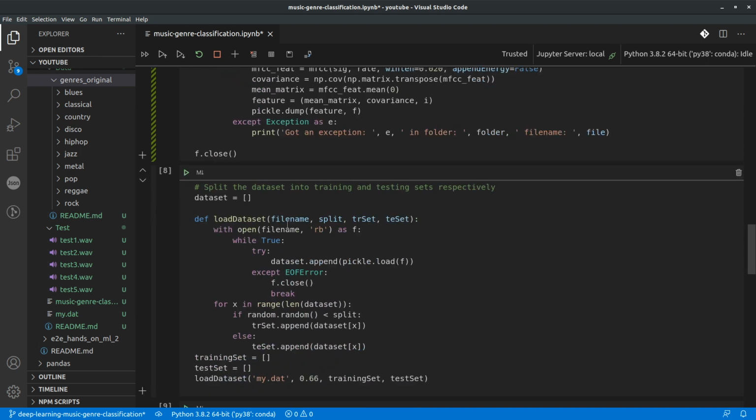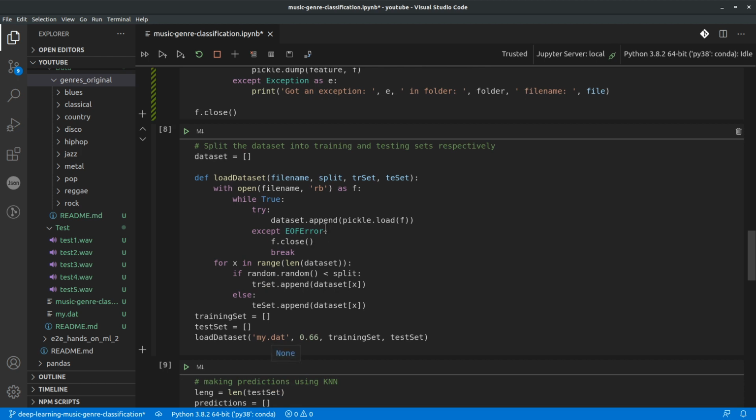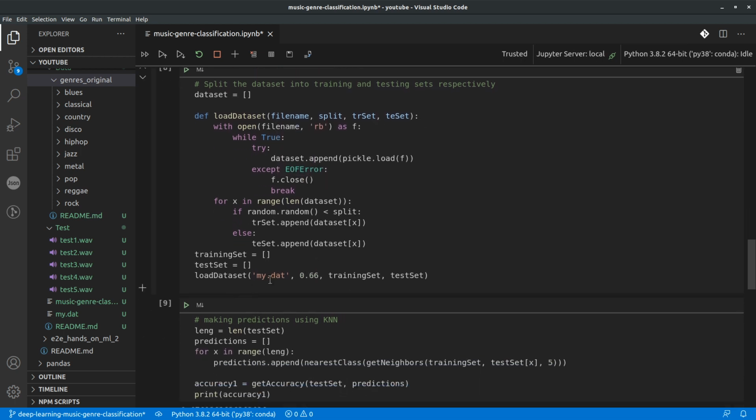Once we have this data file created, we will load this data, because this is going to be our data set that we will be using for training the model. So we'll use the load data set function that we have created here, and it takes as input the file name, the dat file input. The split is nothing but the training and testing split. So in this case we are using 66% of our data set as our training data, and the remaining 34% as our testing data. And the training set and the test set is what we are passing here.